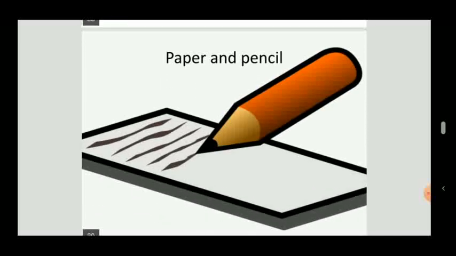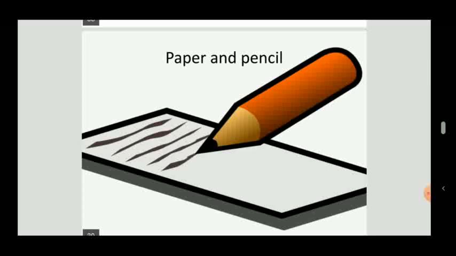Paper and pencil. Paper is made from a tree. A tree is a living thing. So before we cut the tree, trees are alive. We cut trees and make paper from them.